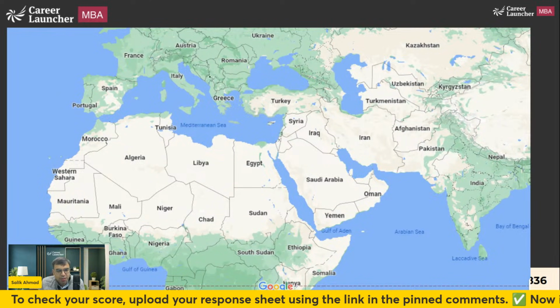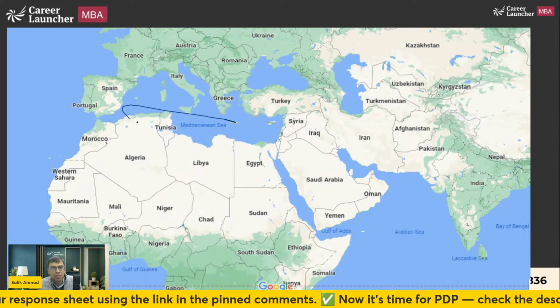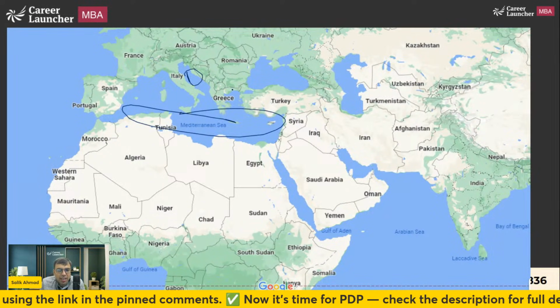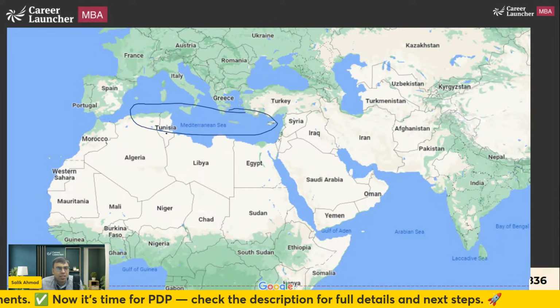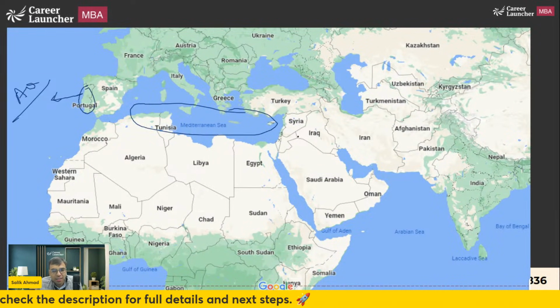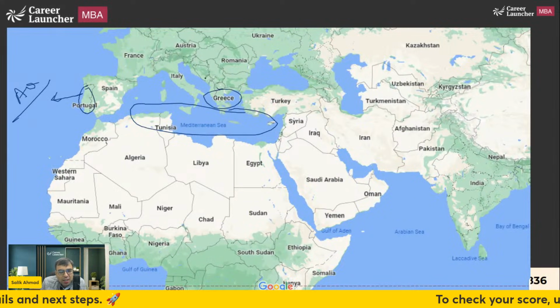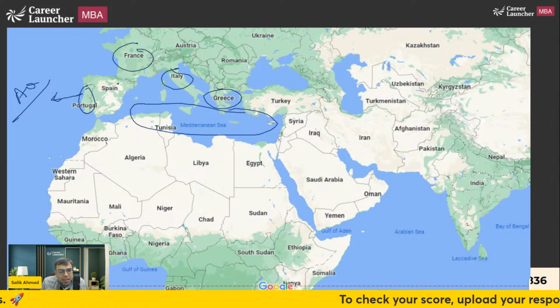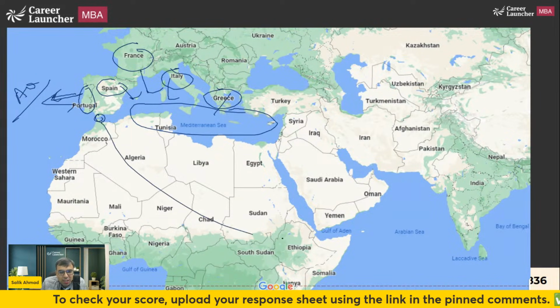Look here. This is Mediterranean Sea. This whole part is Mediterranean Sea, right? This is Mediterranean Sea because these are other seas like Aegean and other seas. But okay, this one is Mediterranean Sea. Now Portugal is here, so it is touching Atlantic Ocean. So the right answer is A. Greece, Spain, Italy, France: Greece is here, Italy is here, France is here, and Spain is here. So you can say these all are touching, but Portugal is going here in Atlantic Ocean, and this place is called as Strait of Gibraltar.